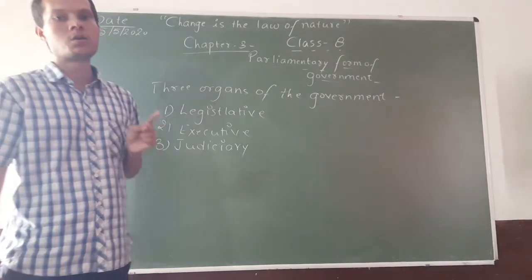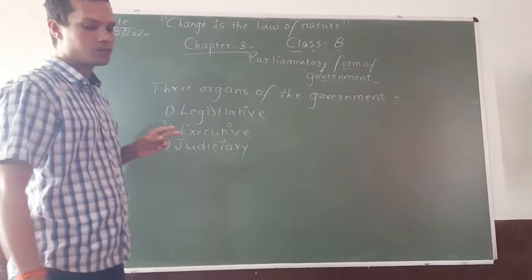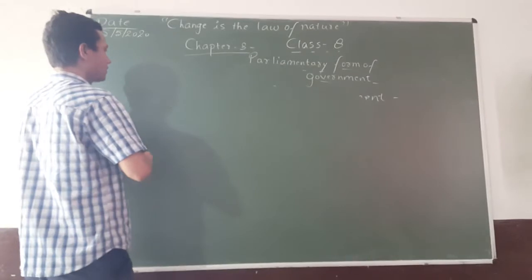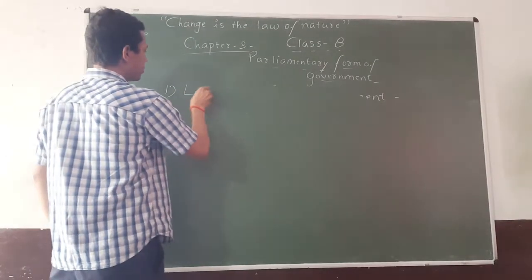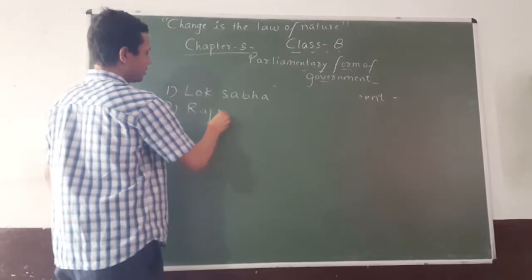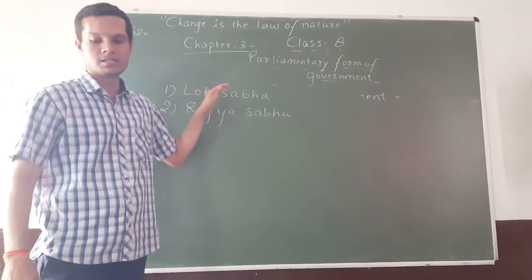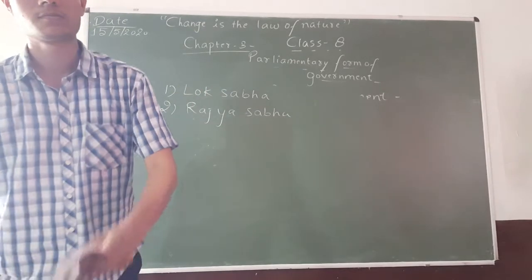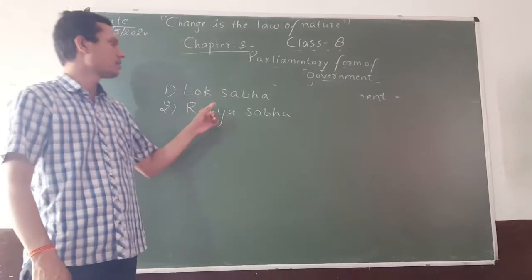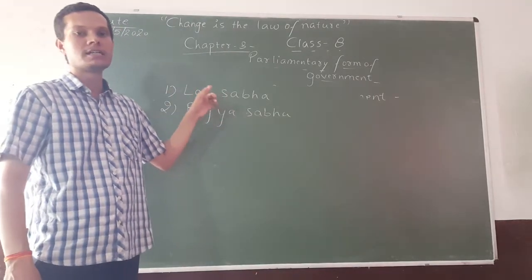Now we will discuss what are the two houses of parliament which are found in India. The first is Lok Sabha and the other is Rajya Sabha. So first of all, we will discuss what is Lok Sabha. Lok Sabha is also known as the House of the People. Lok Sabha is that part of the parliament which is elected directly by the people of India through the elections.